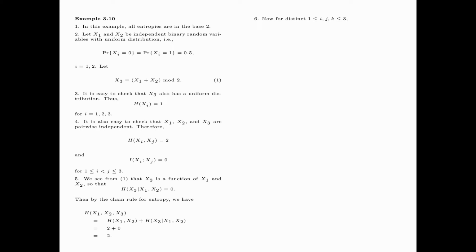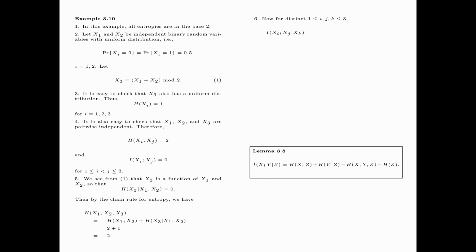Now for distinct i, j, and k, we have the conditional mutual information between xi and xj given xk, by lemma 3.8, is equal to the entropy of xi, xk plus the entropy of xj, xk minus the entropy of x1, x2, x3 minus the entropy of xk.